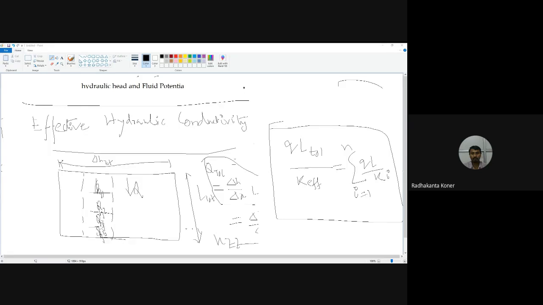Complex rock mass, when directional flow is occurring, means a directional gradient is occurring, because the flow in the x direction, flow in the y direction, and flow in the z direction are not one and equal, and there is a gradient difference. So this is all about today's lecture.